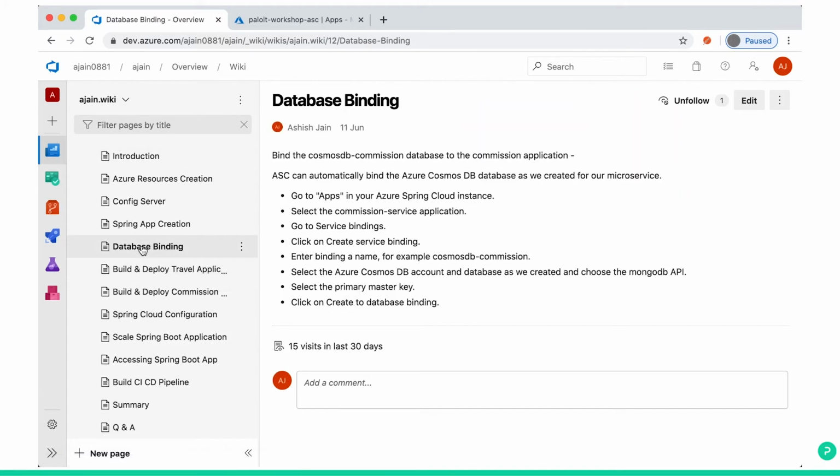Let's go to database binding. Here are some steps. We will bind the commission database to the commission application. Azure Spring Cloud can automatically bind the Azure Cosmos DB database we created for our microservice. Go to the apps in your Azure Spring Cloud instance. Let's go to the portal.